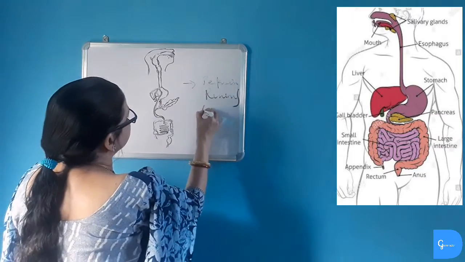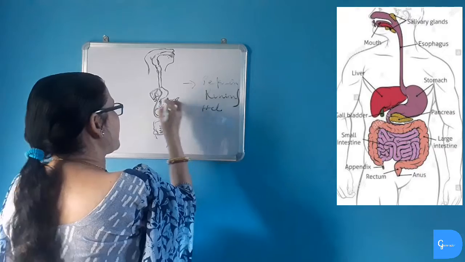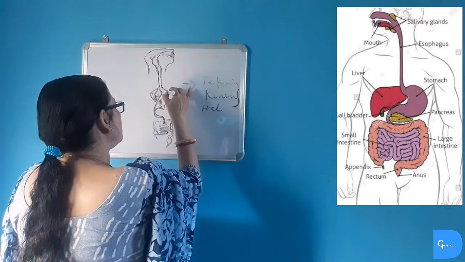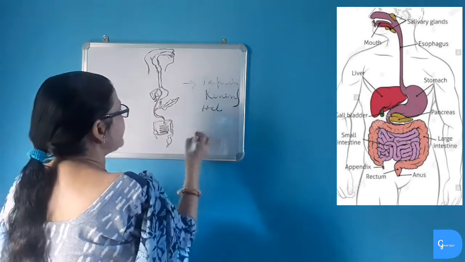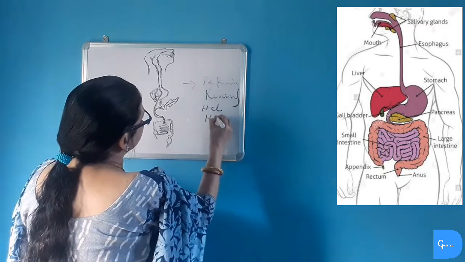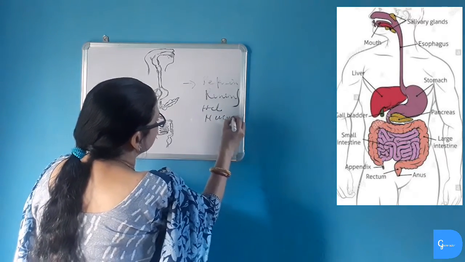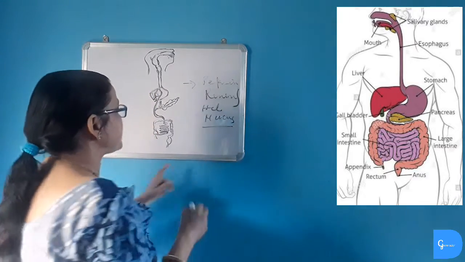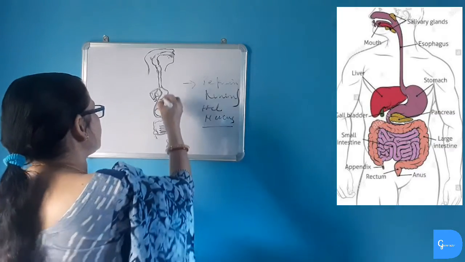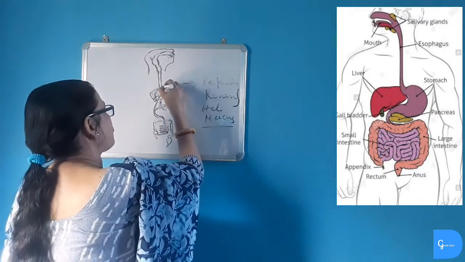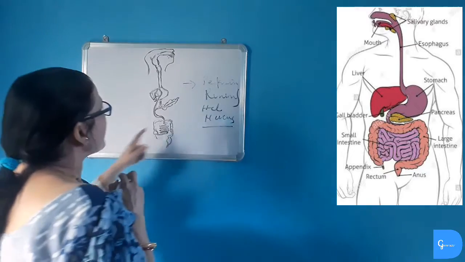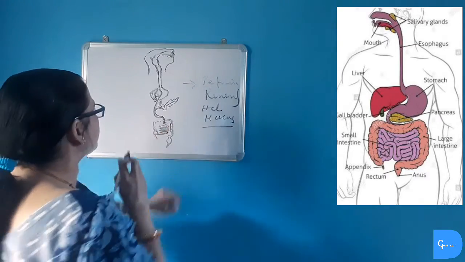It also secretes hydrochloric acid which helps the food to become acidic, and also secretes mucus. Mucus is a viscous jelly-like substance found in the stomach which protects the stomach from the effect of acid and any other harmful chemicals.